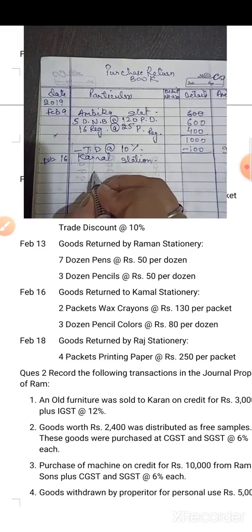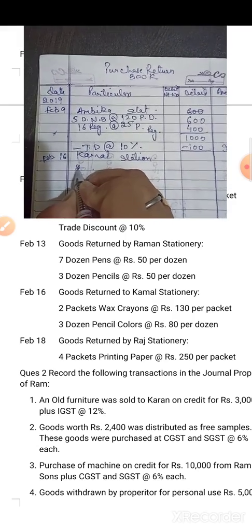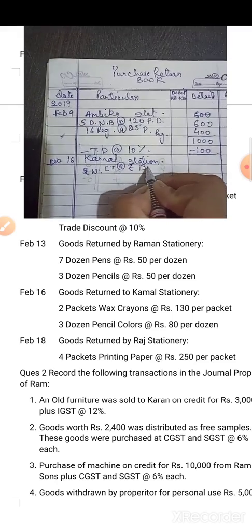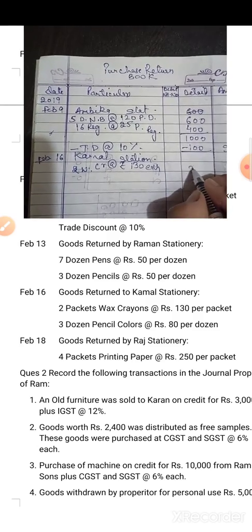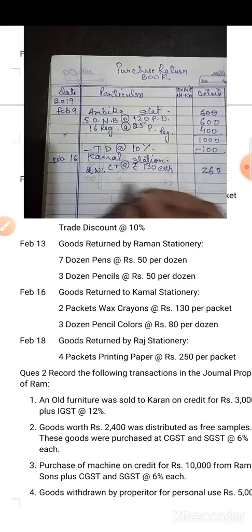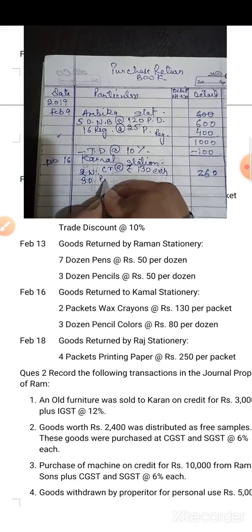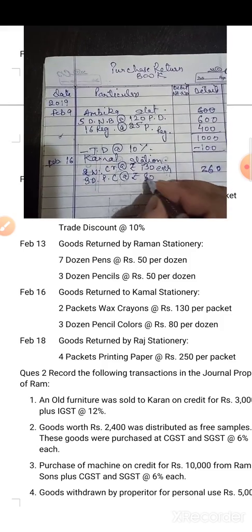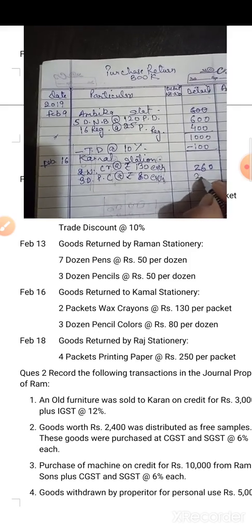Okay, Kamal Stationery, write down the description. 2 packets of wax crayon at the rate of rupees 130 each. So 2 packets at the rate of 130 means 260. Now the next is 3 dozen pencil colors at the rate of rupees 80 each. So 80 into 3, 240.